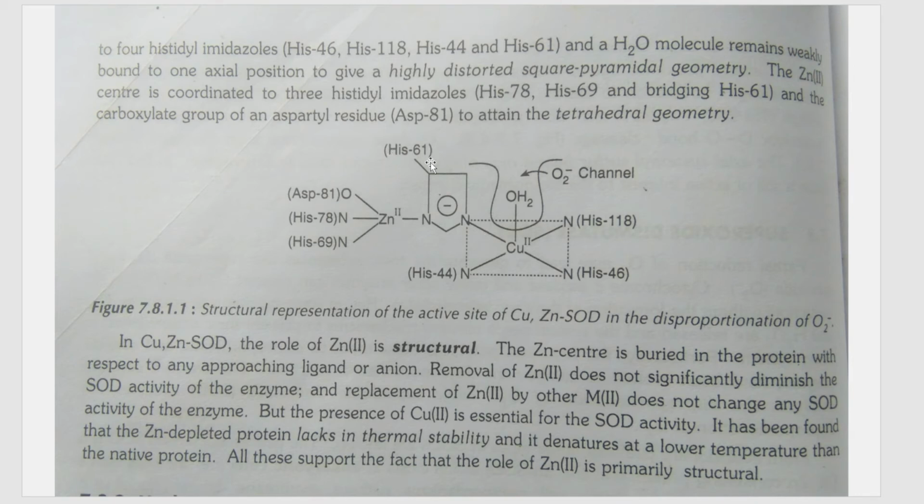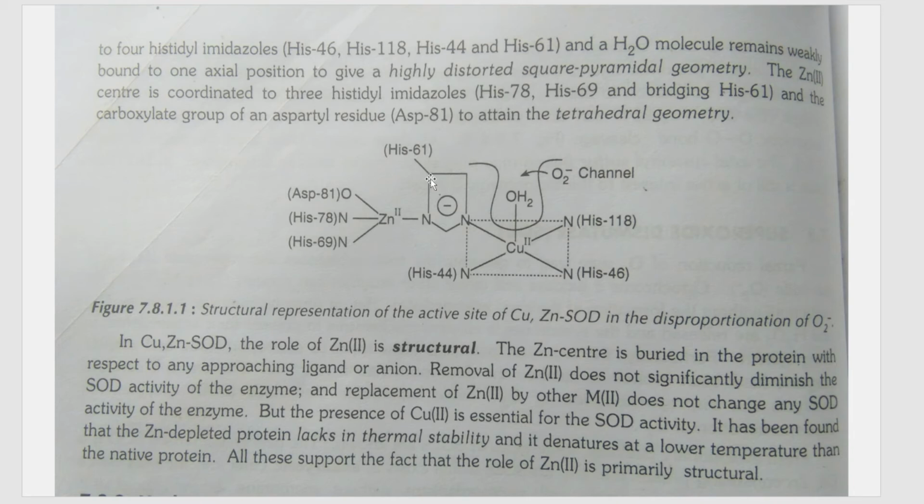Okay, and one more thing is that four coordinations are satisfied by the nitrogen of the histidine, and in the axial position you can see a water molecule which is weakly attached to the copper center, and so it has a distorted square pyramidal geometry. And here zinc is coordinated to three histidyl imidazoles, that is histidine 78, 69, and also histidine 61, that is, both of them share histidine 61.